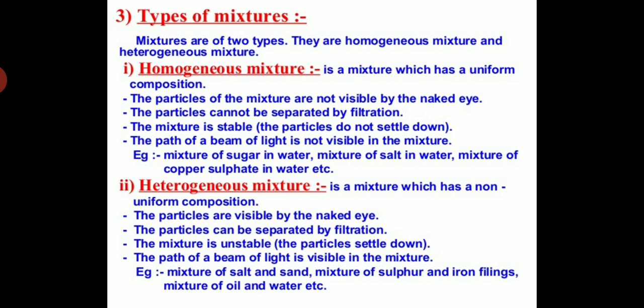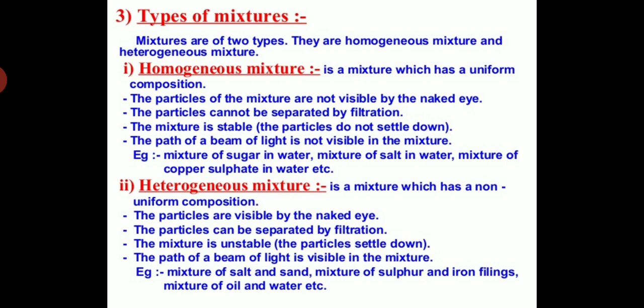We can take the example of a mixture of sand and common salt, which is a heterogeneous mixture. You can prepare this heterogeneous mixture and a homogeneous mixture. Prepare the sugar solution in one glass or beaker, and in another prepare the mixture of sand and common salt. So you can see clearly what is the homogeneous mixture and what is the heterogeneous mixture. The heterogeneous mixture is unstable. The particles of this mixture settle down, and also the path of light is visible in the mixture.